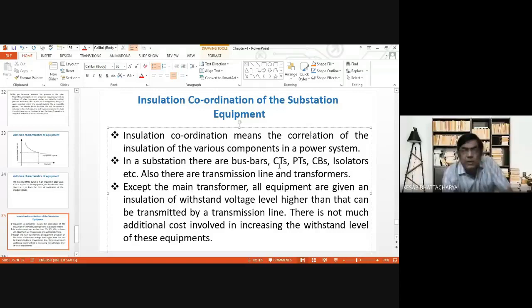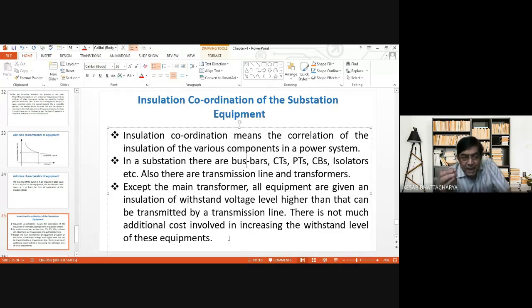Now insulation coordination means that in any system, be it high voltage, low voltage, etc., there are many equipments used in a power system. Insulation coordination means fixing up or selection of insulation level, or insulation in a broader sense, of these equipment.